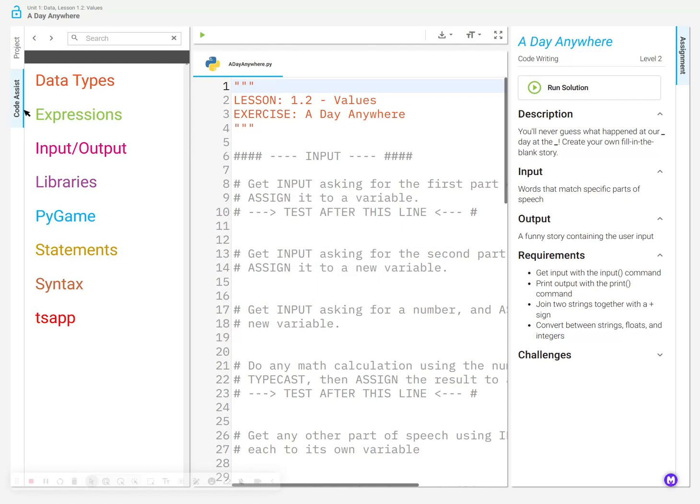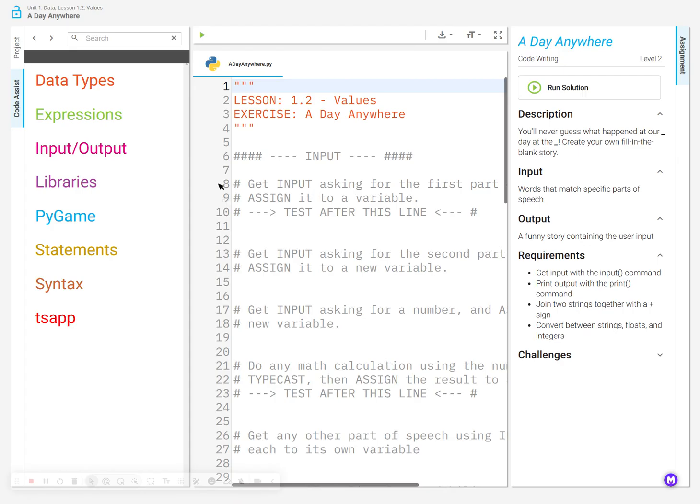All right, guys, let's talk about A Day Anywhere. This is 1.2 Values. In this one, this is a program like a day at the beach, except you get to make up your own story. Very fun.